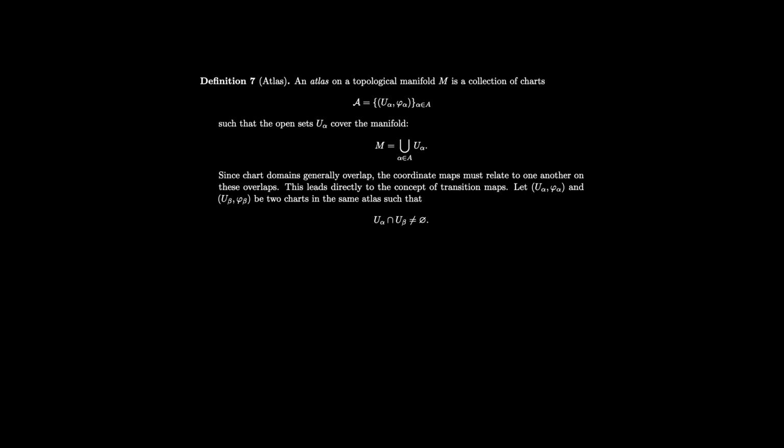Of course, a single chart rarely covers the entire manifold. Just as no single map can cover the entire Earth without distortion, no single coordinate system can describe a whole manifold. Instead, we use an atlas. An atlas is a collection of charts whose open domains cover the entire manifold.